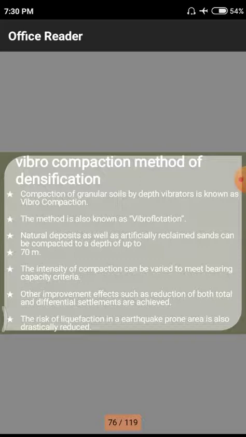If you need a huge amount of bearing capacity for a particular soil to retain a 30 story structure or 40 story structure, we need to go for deeper compaction and a huge amount of soil bearing capacity to withstand the particular structure without any settlements. Next one we are having is other improvement effects, such as the reduction of both total and differential settlements, to be achieved. That means settlement.